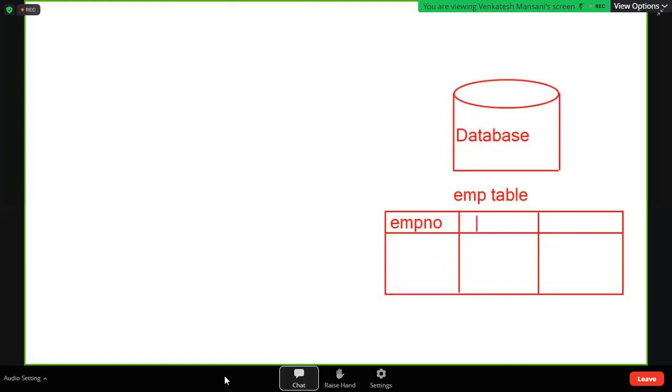Employee number, name of the employee, salary of the employee. Suppose employee number 101, name of the employee, salary of the employee. Like this we will maintain. See, like this data will be there.